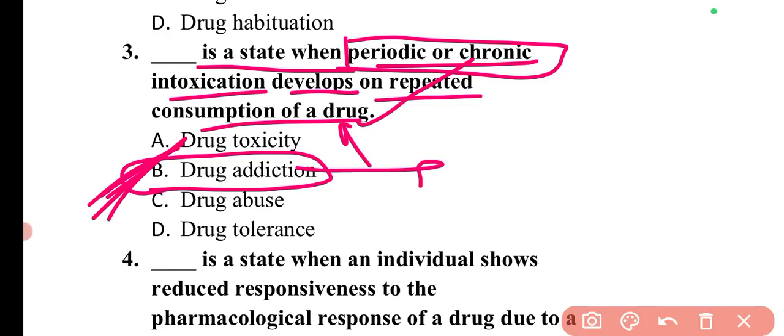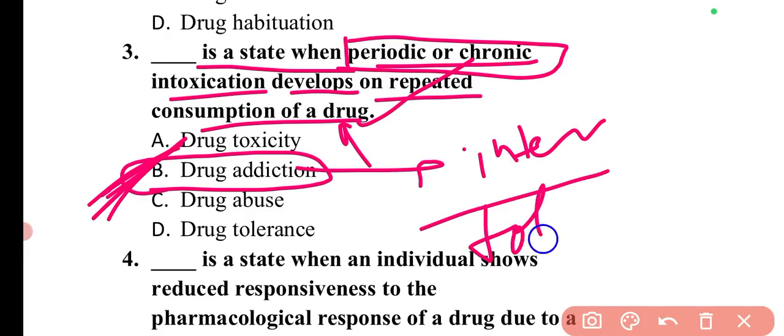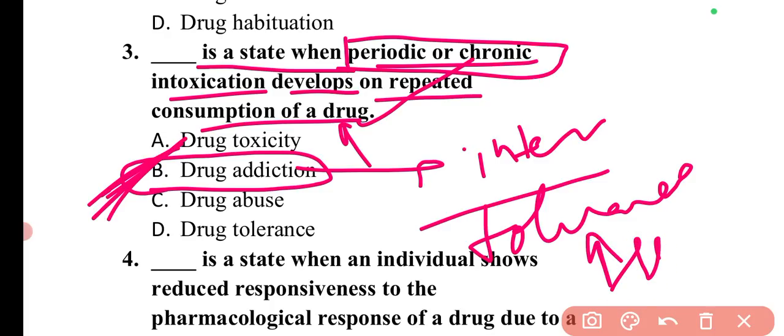So there is basically an intense craving to procure the drug by any means. There is a development of tolerance as well, and hence there is a need to increase the dose. If a patient is tolerated to that, then there will be a need to increase the dose to get the same experience as we are getting with the lesser dose. There are several life-threatening and alarming withdrawal effects also, if we suddenly drop the usage of the drug.